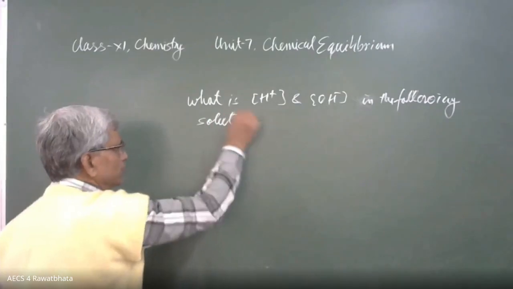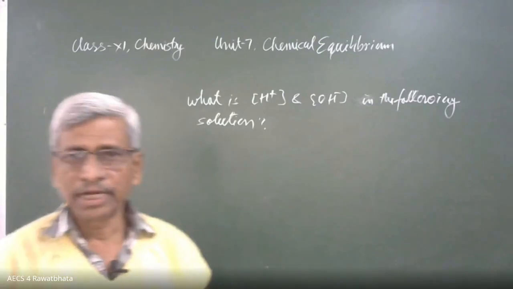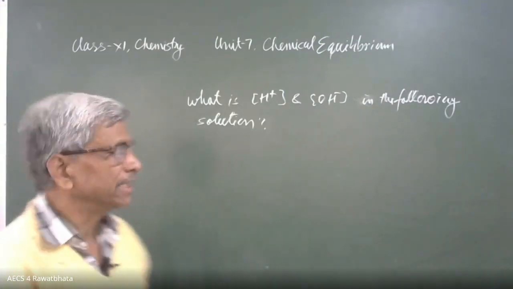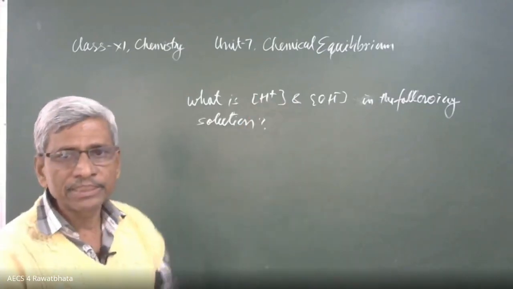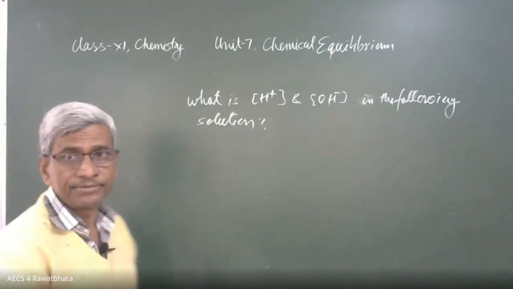I am giving two solutions, and simply we are going to decide what is the hydrogen ion concentration and what is the hydroxide ion concentration. Take care, this hydrogen ion can be replaced by H3O positive, the hydronium ion concentration.